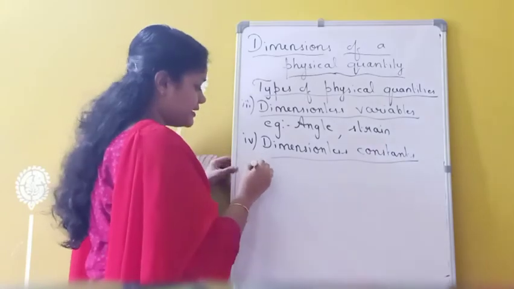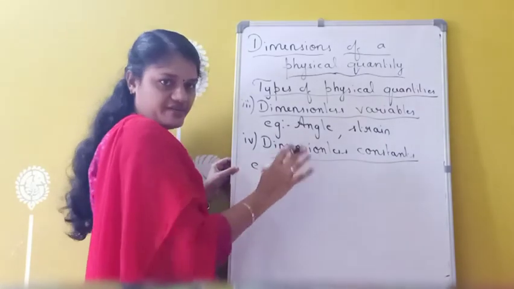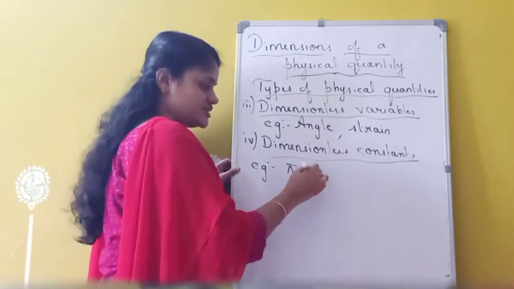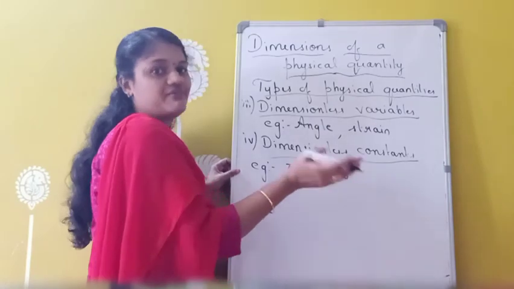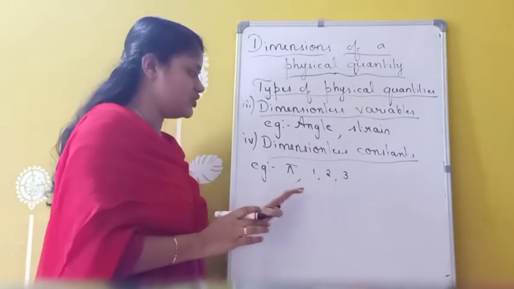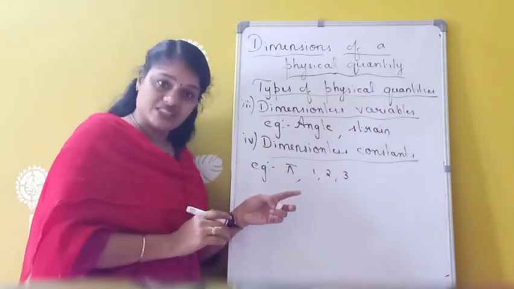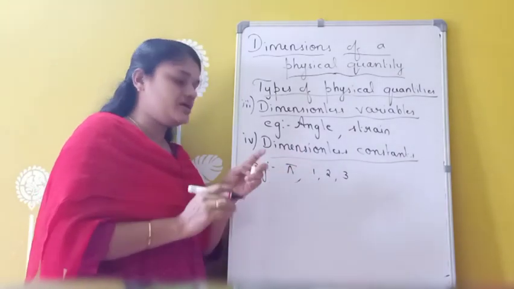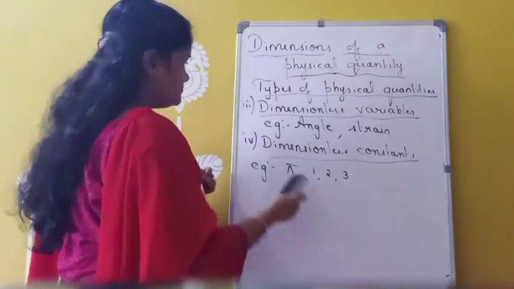For example, pi. Pi is a constant, does not have any dimension. Then normal natural numbers like 1, 2, 3. So these are all constants which do not have any dimension. They have a constant value but do not have any dimension. So they are the physical constants which do not have any dimension but have a constant value. Okay.